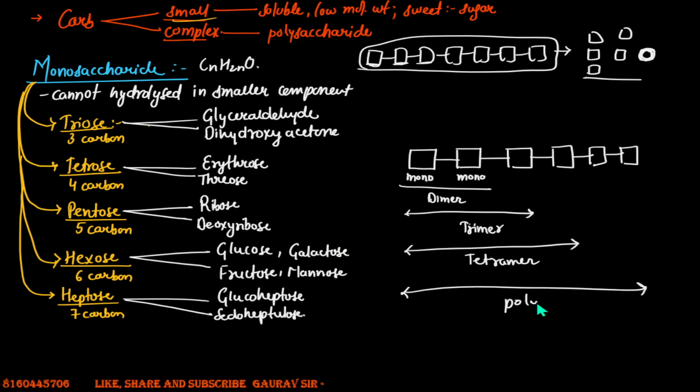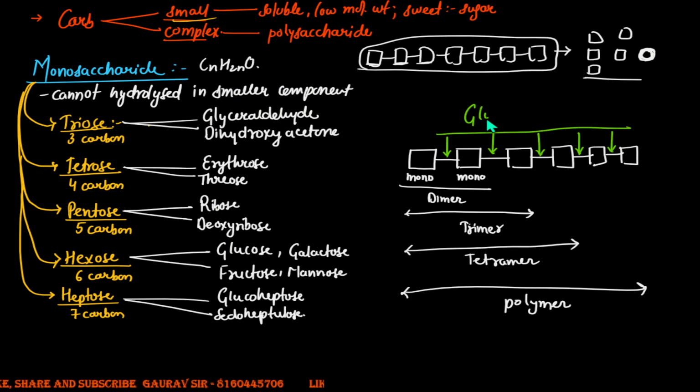So what can happen when a sugar binds to the other sugar? It forms a bond here. All these bonds that you see being formed between these sugar molecules are called glycosidic bonds, the bonds which hold these sugars together in a chain.